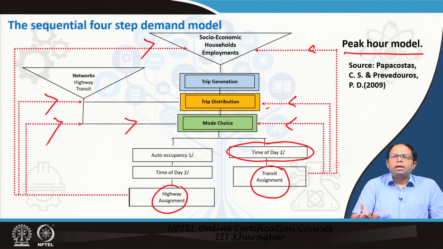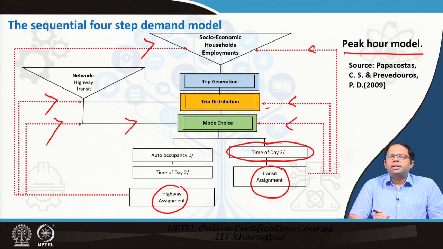Because we understand that at the peak hour the network is the most highly stressed, if we determine the capacities for that, then it is going to be adequate for the other times of the day. But the problem is, we don't need only to assess the capacity of the highway or the transit network, we need to also understand the distribution of travel demand during the entire day, because there are several modes which depend on that. We will come to those things, and certain choices of modes and destinations are dependent on what time of the day. So, that actually plays a big role, and that is why a full day model is required,